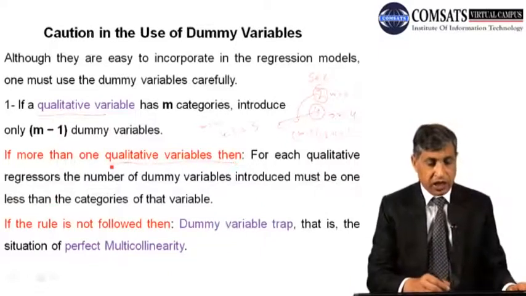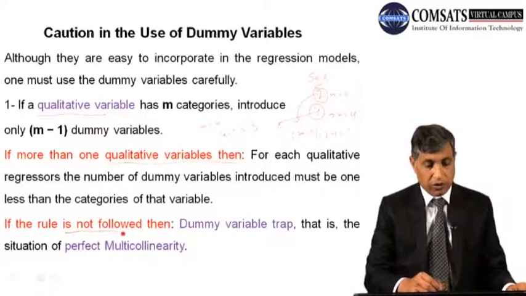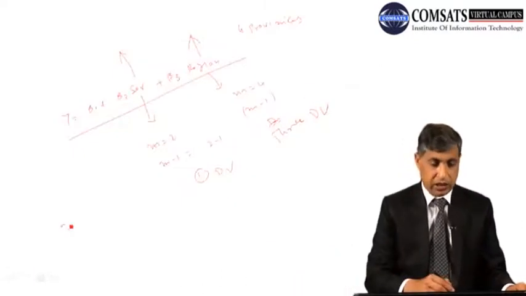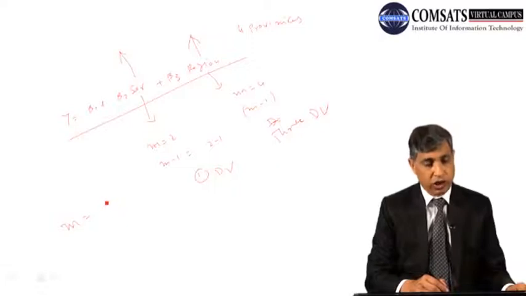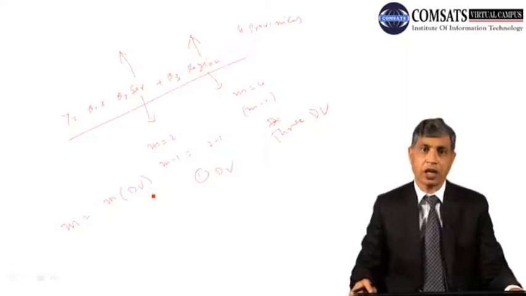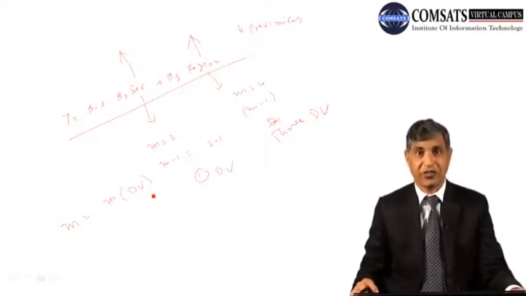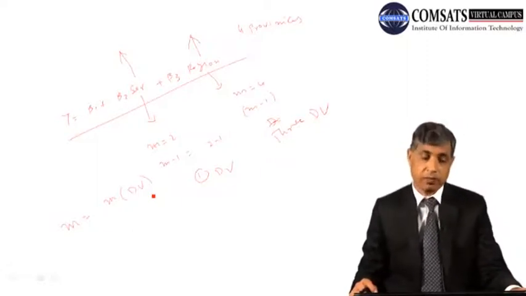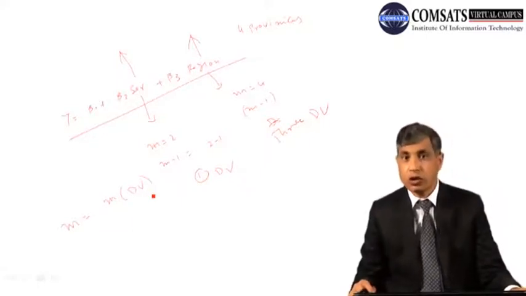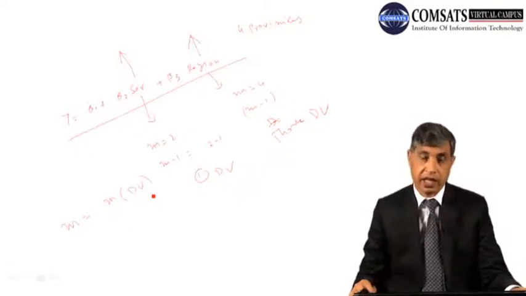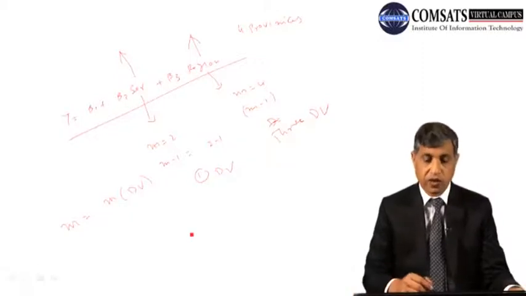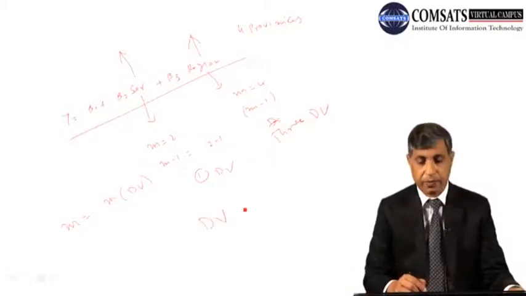The next is, if the rule is not followed, if there are m categories and you also introduce m dummy variables. You do experiment, and you should be adventurous, but at the same time I am going to warn you that if there are m categories and you introduce m dummy variables rather than m minus 1 dummy variables, you will be falling into the dummy variable trap.